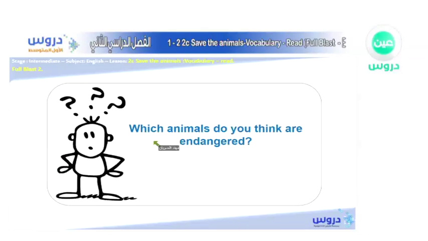Let's do it. Alright, but before that, let's see. Which animals do you think are endangered? What sort of animals do you think are endangered? Do you remember any animals that are endangered? For example, dinosaurs, they were extinct. There are no more dinosaurs. However, endangered means they're about to be extinct. It means they are about to die and never come back.